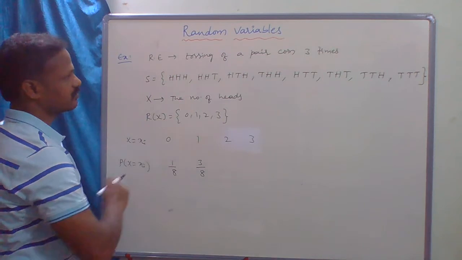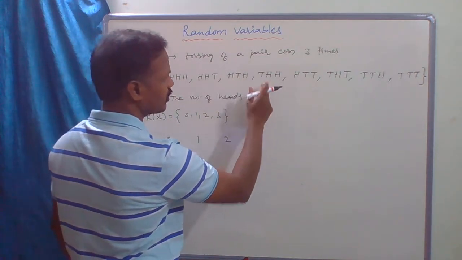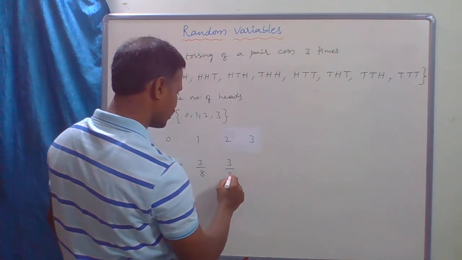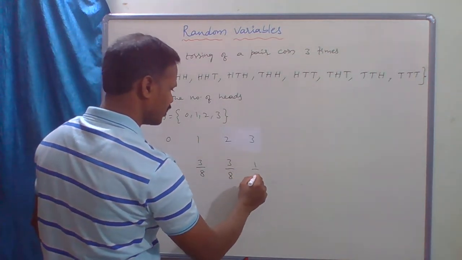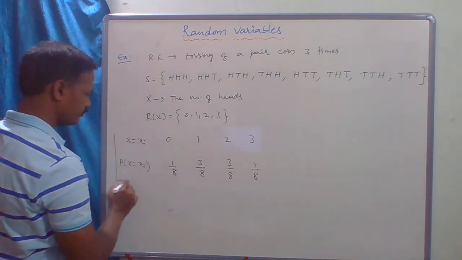Next, 2 heads: 3 by 8. 3 heads, only one favorable case, so 1 by 8. Okay?